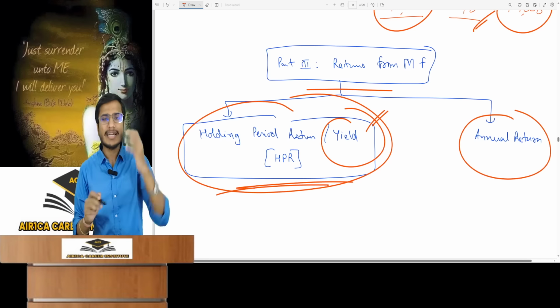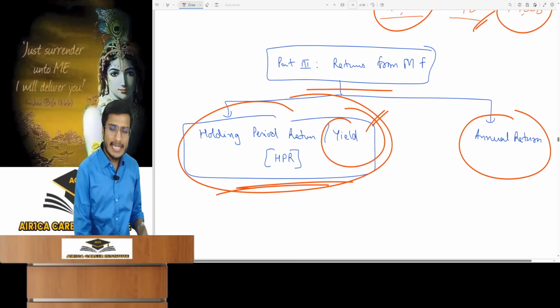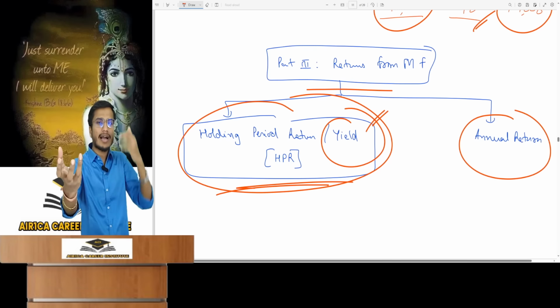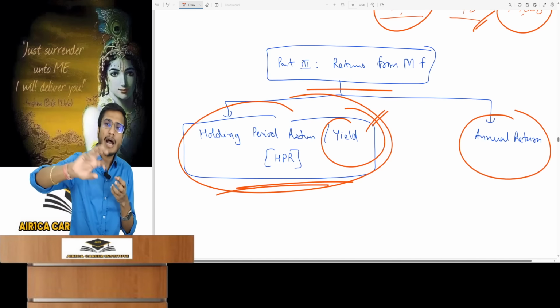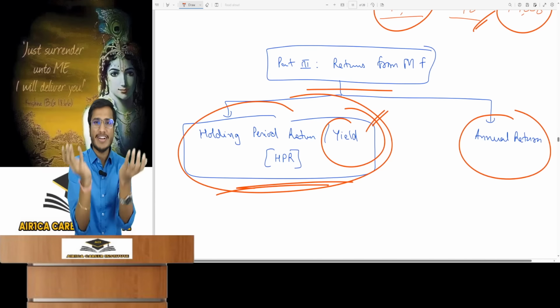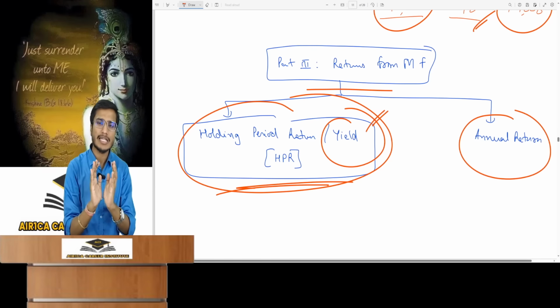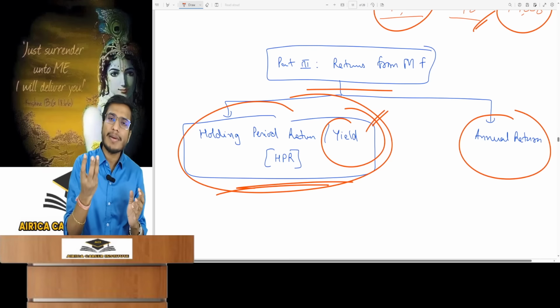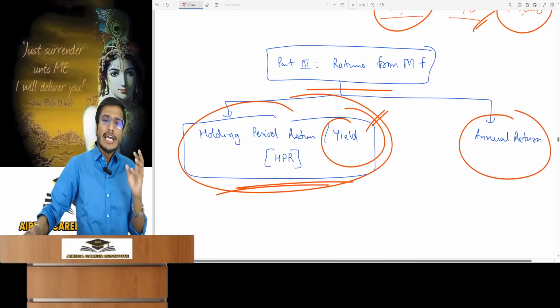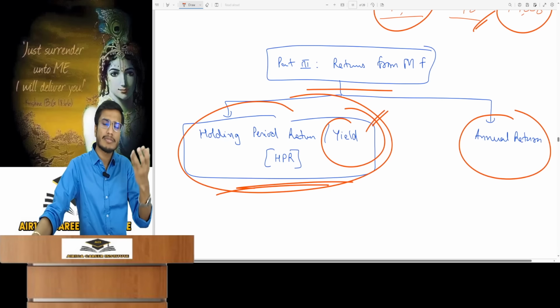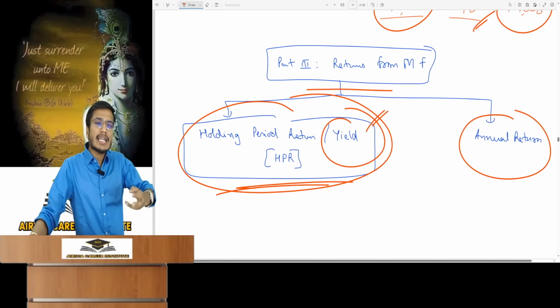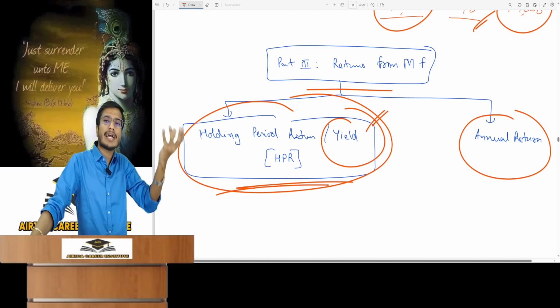We first discuss holding period return. What does return mean? It's how much we earned on what we invested, because the total amount we gained from our investment is precisely what we have defined as return, and you already know about that. So the basic fundamental of return always remains the same. We have also seen how to calculate returns in portfolios and in securities. Return names change. In portfolios, returns were known differently.